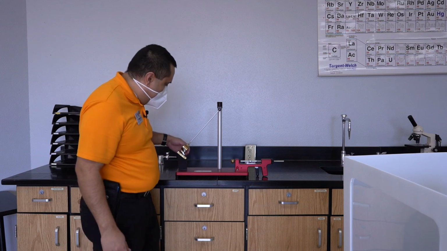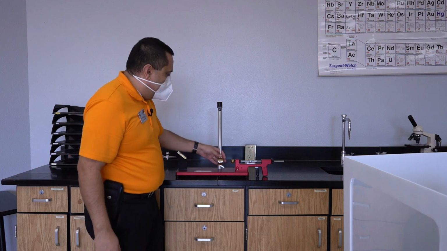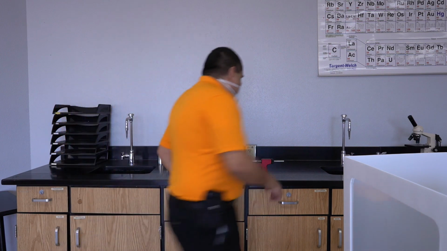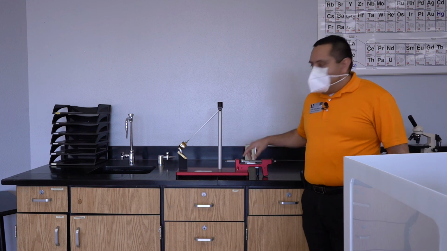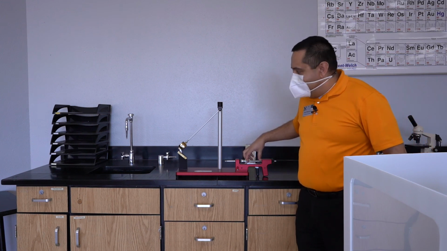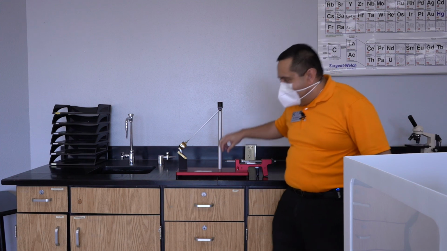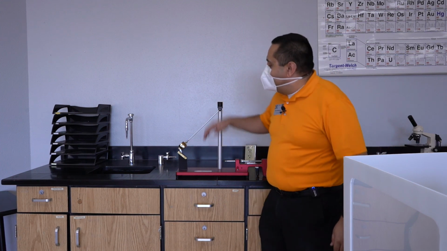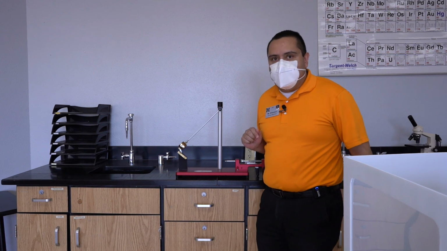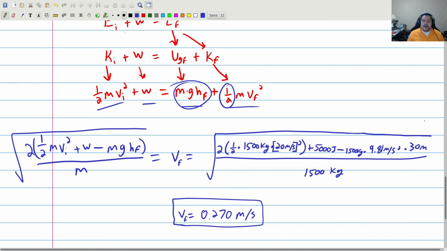You'll notice if it gets all the way over here, there's this little edge on it that will keep it from falling back. So I will now leave this like this, and we will fire this ballistic pendulum in 3, 2, 1. And you can see that the elastic potential energy in the spring turned into kinetic energy over here, which then turned into gravitational potential energy in this configuration. So that's really all there is to it about the law of conservation of energy.